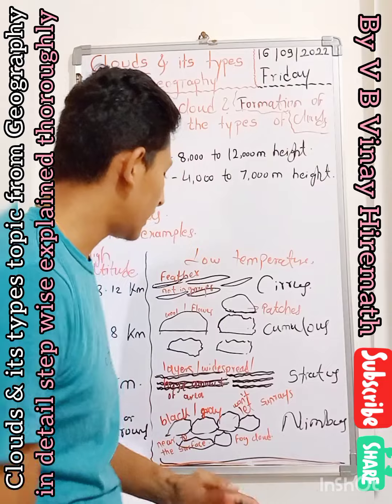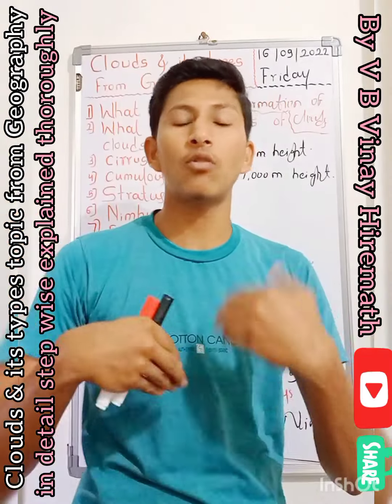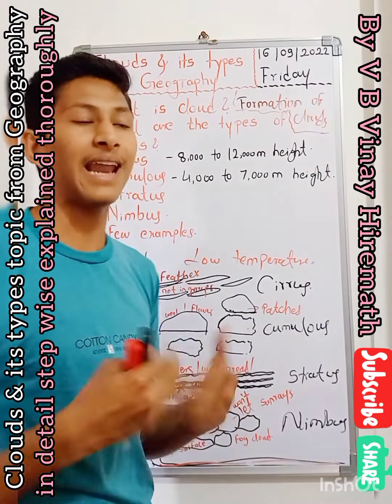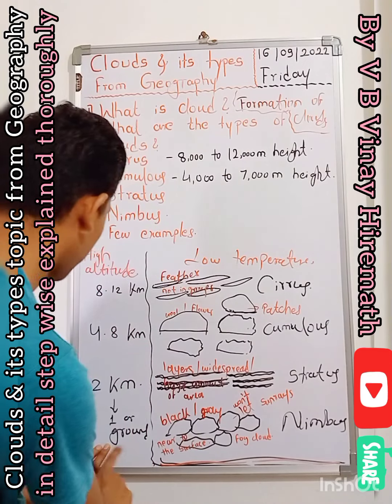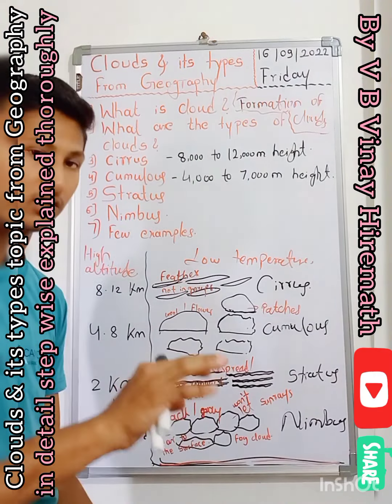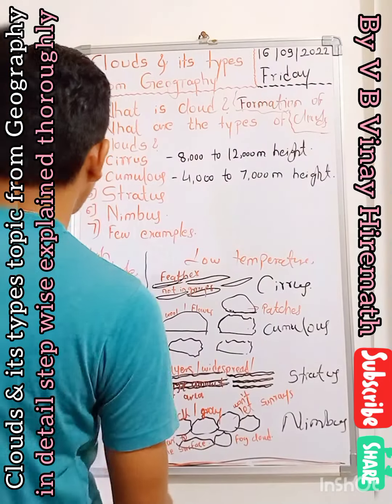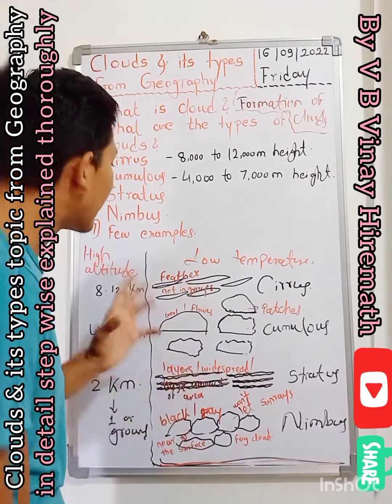Once you experience it, only then can you explain how the clouds look. These appear at ground level, just 1 kilometer height from the surface, where you can find the nimbus cloud. That was the example which I shared with you.